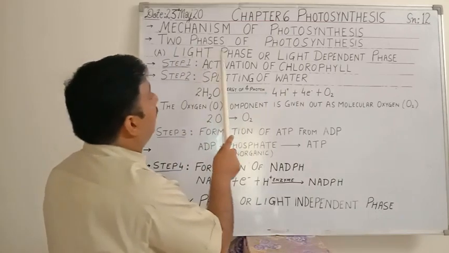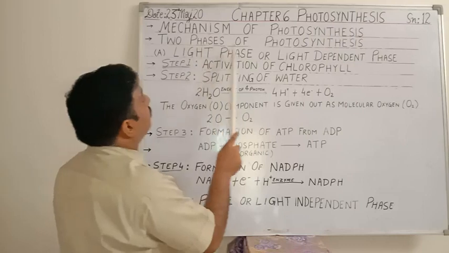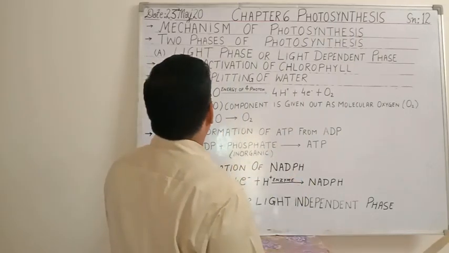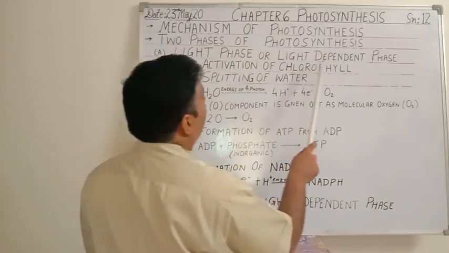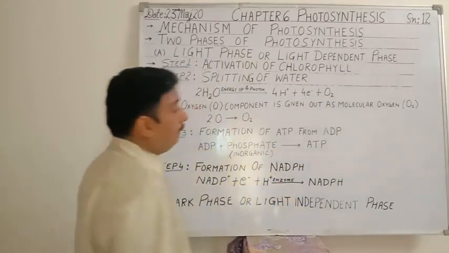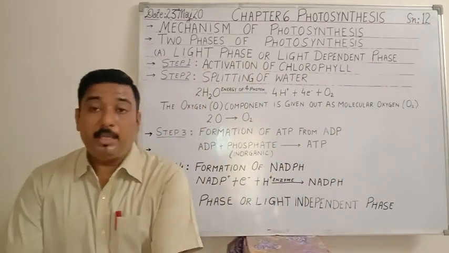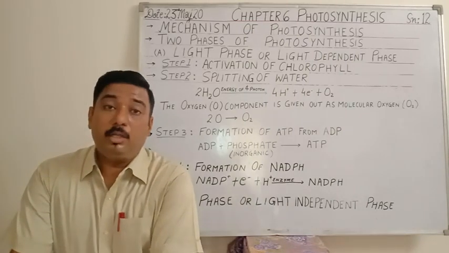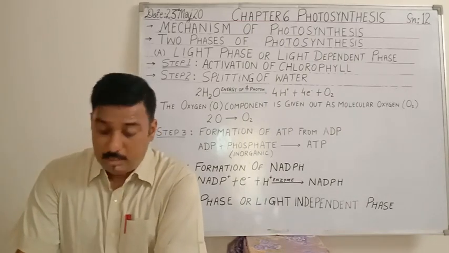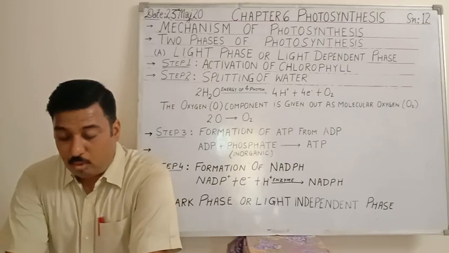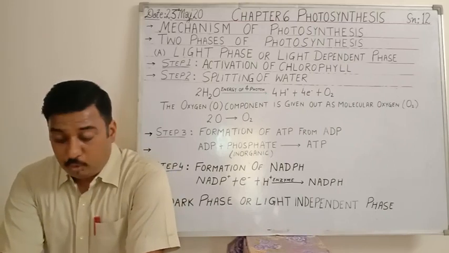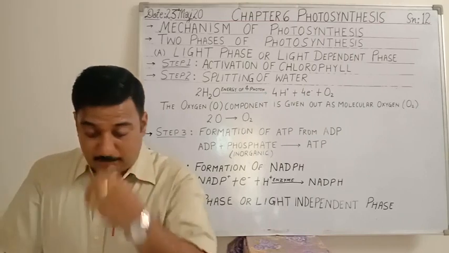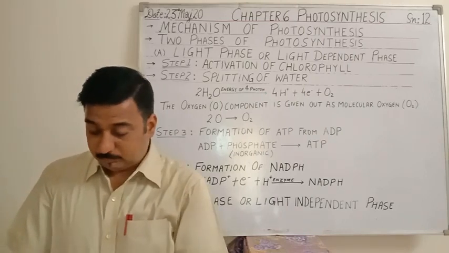The 2 phases we are going to study now are the 2 phases of photosynthesis. In the first phase we will be seeing the light phase, or light dependent phase. By the name itself, we can make out that light dependent phase means it is dependent on the presence of light. This light phase is also termed as photochemical phase or Blackman's reaction.